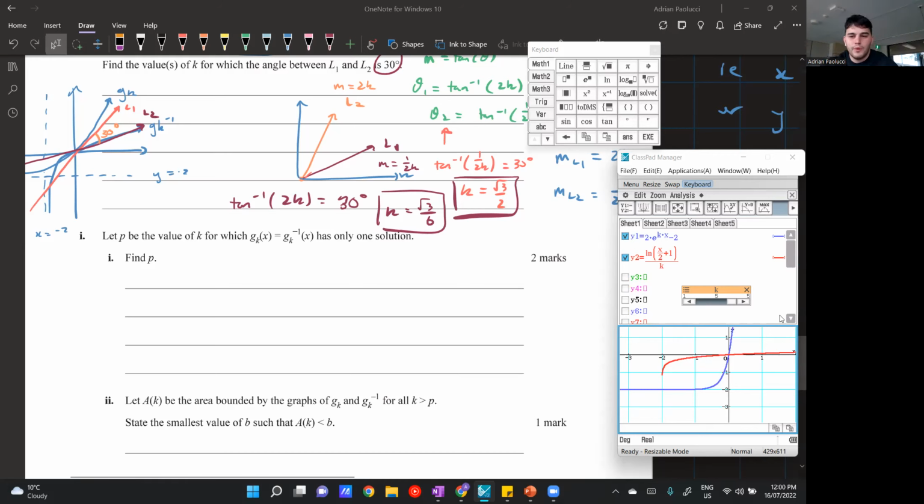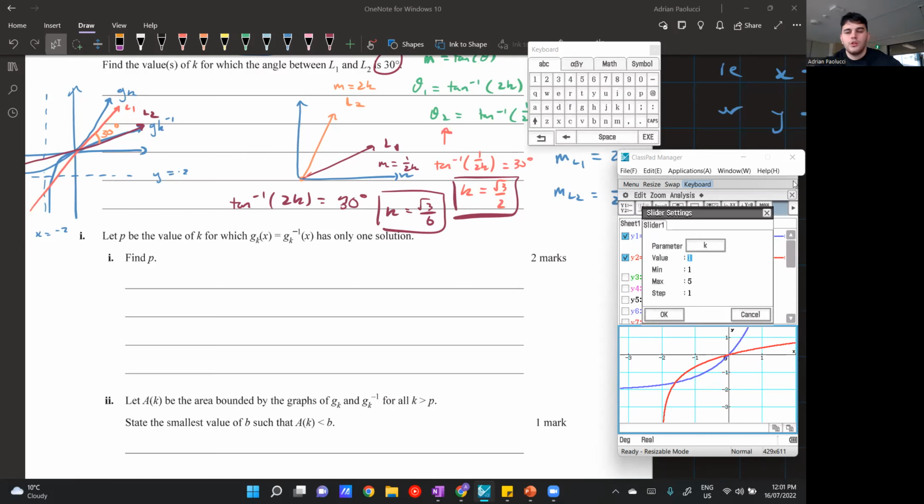It's like stretching out. When I reduce my value of K, this is purely just from visualizing the graph, I see that my graphs are getting further and further away from each other. So what I'm thinking is that maybe I have to go less than 1, which is fine. It doesn't say anywhere that the K value has to be a whole number. It says it has to be a real number. So let's make the minimum 0.1, make the maximum 1, and then a step size of 0.1. So this will iterate from 0.1 to 1.